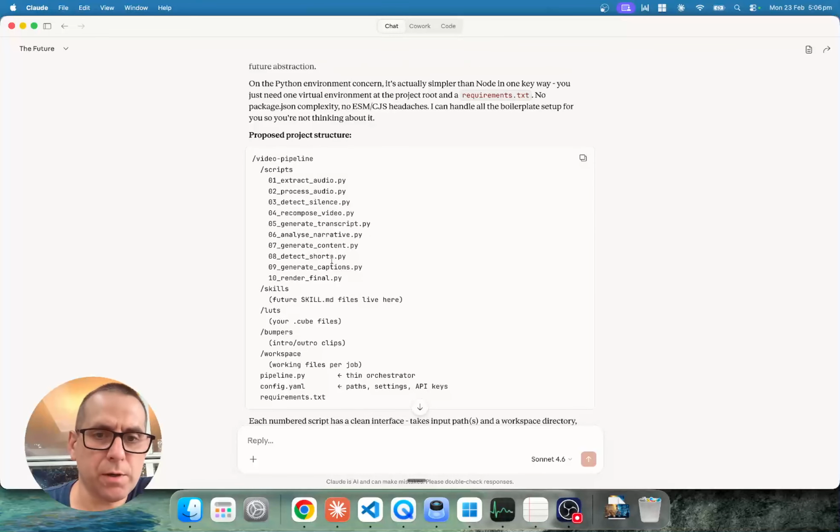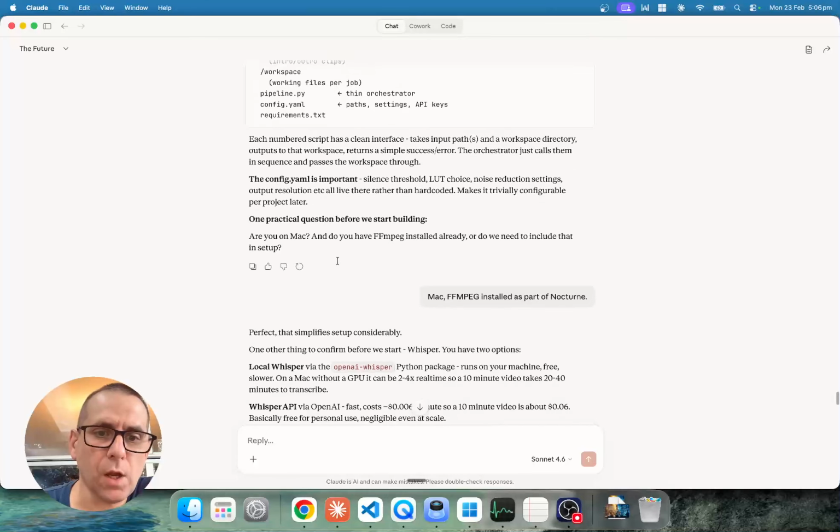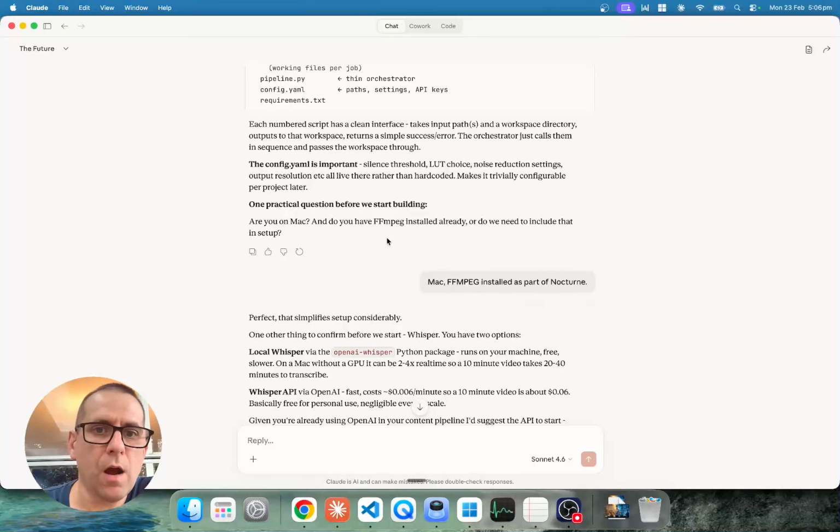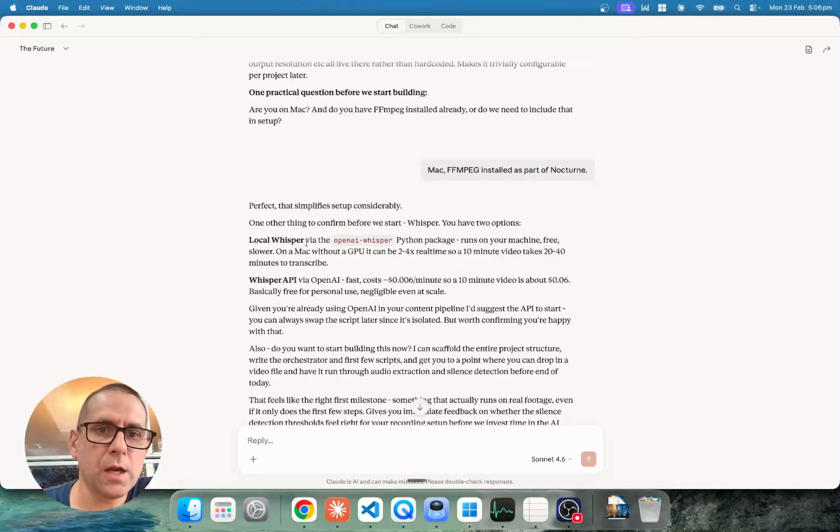Claude's going, hey, I'm going to create all this stuff. Great. Asking me about FFmpeg, local Whisper. So Whisper, the OpenAI one, you can run locally, or you can do it online. I'm going to do online because I don't want to run a model locally for this. The cost is about 6 cents for a 10-minute video. So if I ramble on for half an hour, it's going to be 18 cents. Fine.